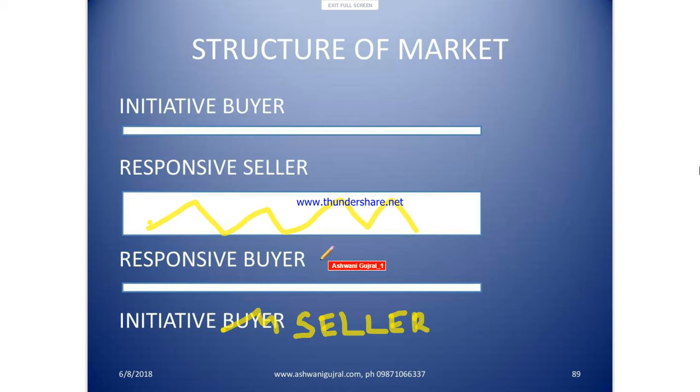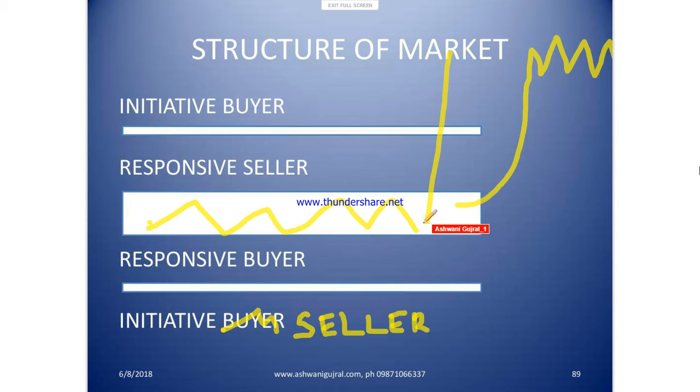where at the lower end of the range the responsive buyer buys and the responsive seller sells and keeps the market in a range. But when there is news or other kinds of buying, this range is broken out. And now the initiative buyer takes control and he is trying to take this equilibrium to a higher level.